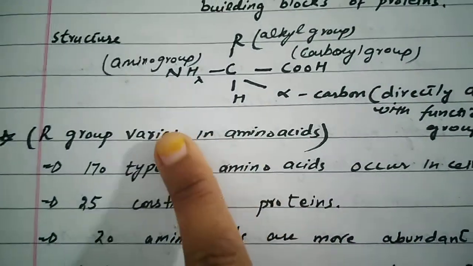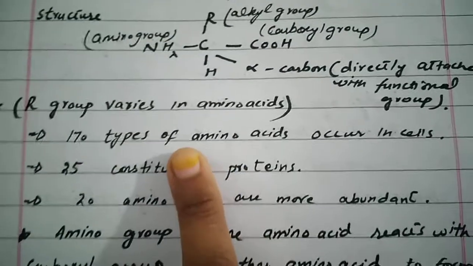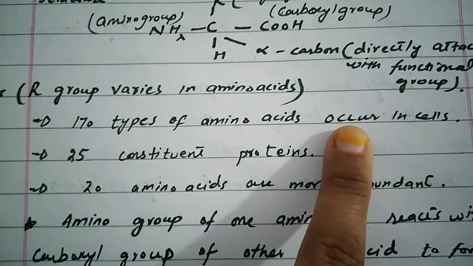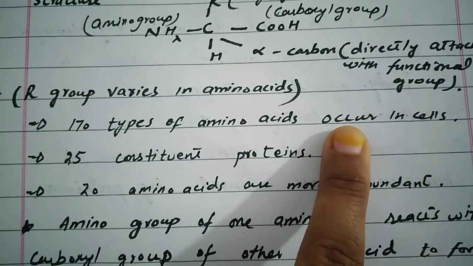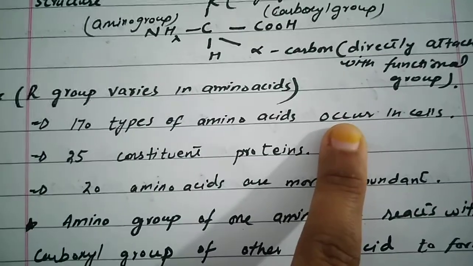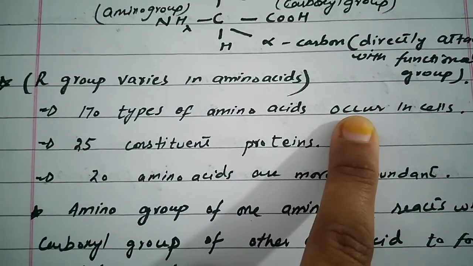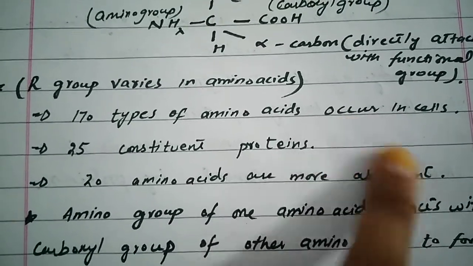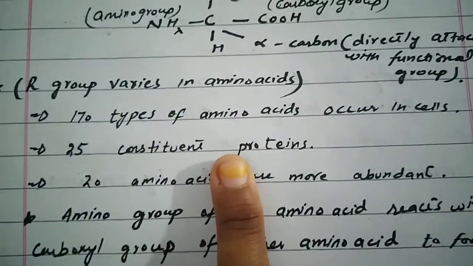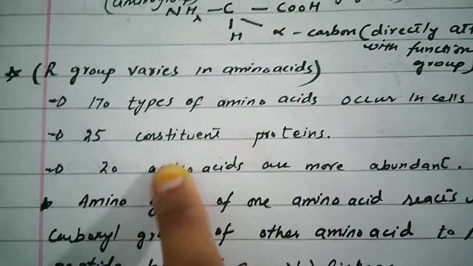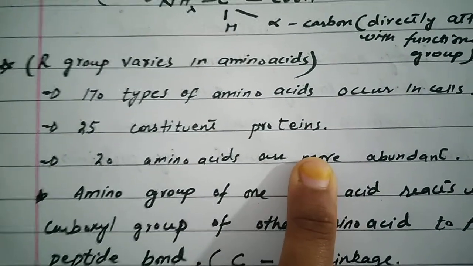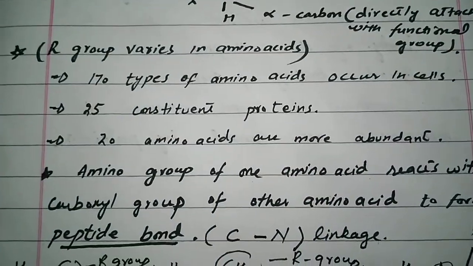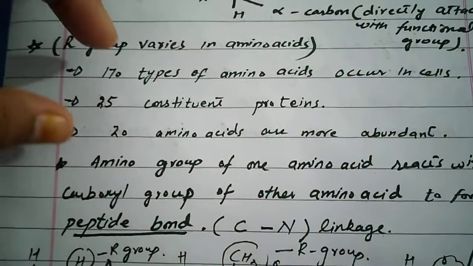The R group varies in different amino acids. Approximately 170 types of amino acids occur in the cells. According to the recent data, 300 different types of amino acids are present in the cells. However, because you have the 170 figure in your book, you have to cram it from the objective point of view. 20 amino acids constitute the proteins, and these 20 amino acids are the more abundant in nature, and almost 300 different types of amino acids are present in nature.